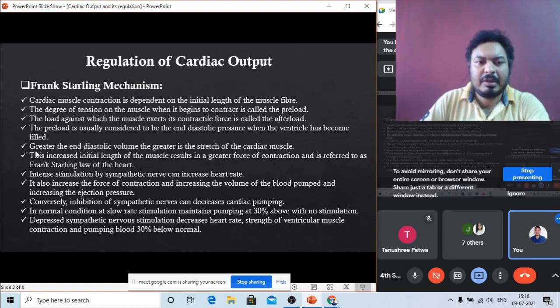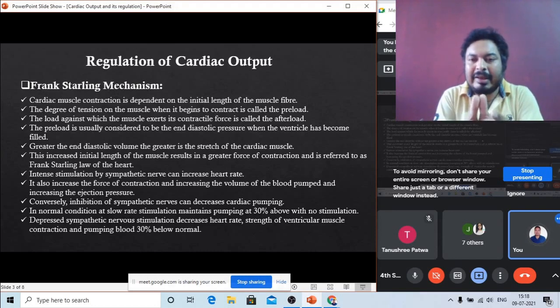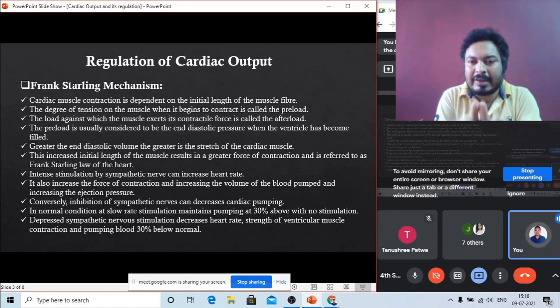Then see, the greater the end diastolic volume, the greater is the stretch of the cardiac muscle. So if the amount of blood getting inside the heart is maximum, what does that mean? Your heart also relaxes maximum. When the heart relaxes maximum, the amount of blood filling the heart is also maximum.